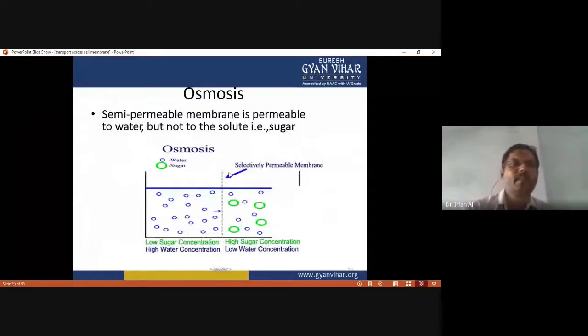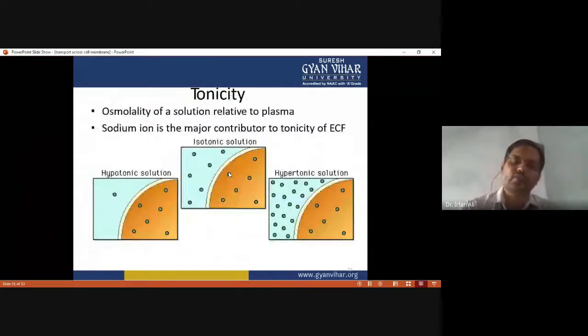Okay, and tonicity. So here you have to see that on the basis of tonicity there are three conditions: hypotonic condition, hypertonic condition, and isotonic condition. If the concentration is higher as compared to the internal fluid, the condition is called hypertonic. If the concentration is lower as compared to the internal fluid, the fluid present inside, it's called hypotonic condition.